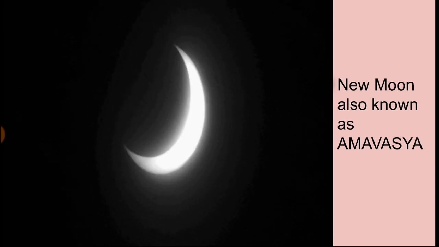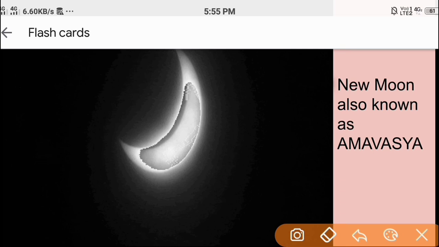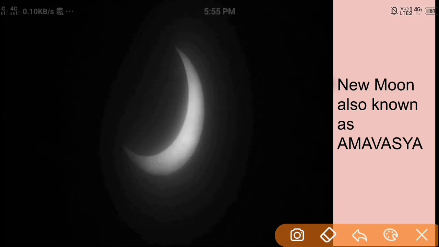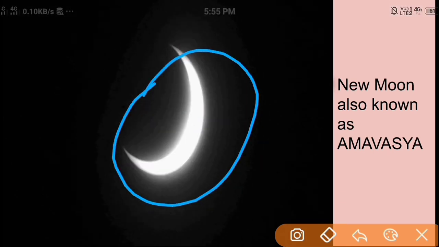Another important thing that remains to mention here is that the full moon is called Purnima. Okay, the full moon is known by the name of Purnima, and this is the new moon. Okay, this is the new moon, and it is also named Amavasya.